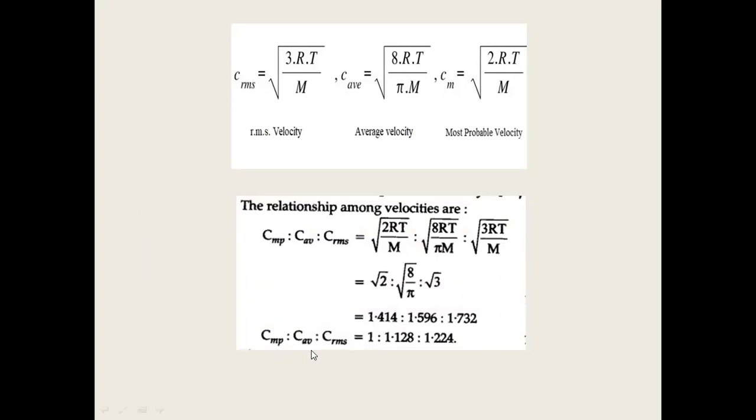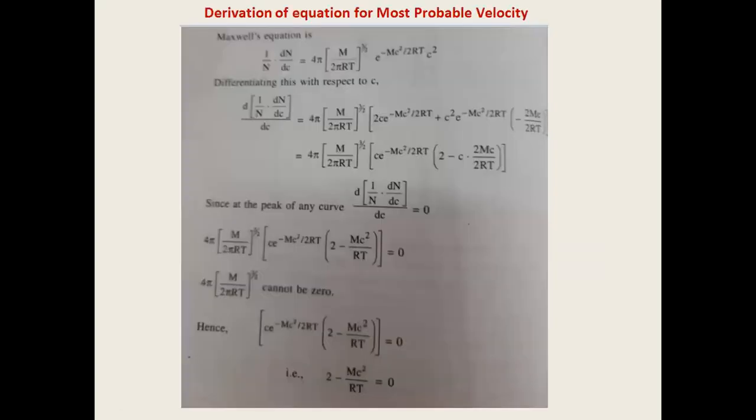C MP is to C average is to C RMS is equal to 1 is to 1.128 is to 1.224. So if you know the most probable velocity, you can multiply the value by 1.128 and you get the average velocity. You multiply it by 1.224, you get the RMS velocity. So you can use this relationship and interconvert different types of velocities also.